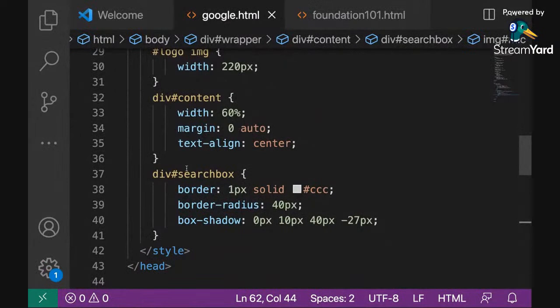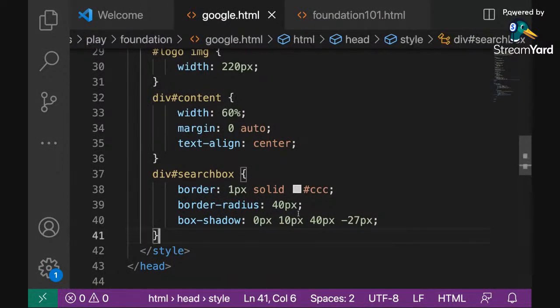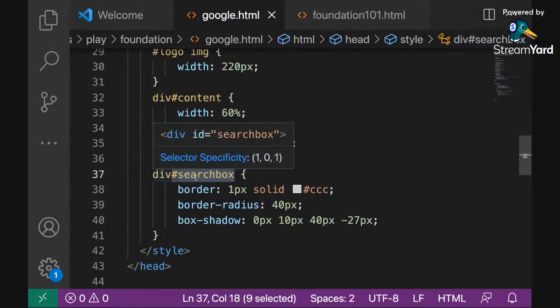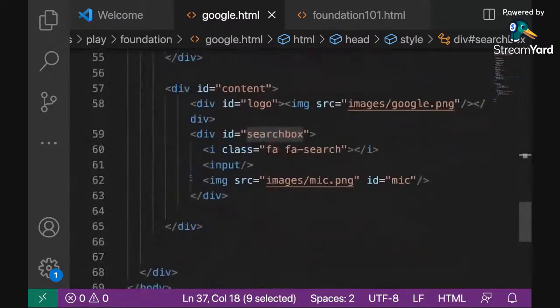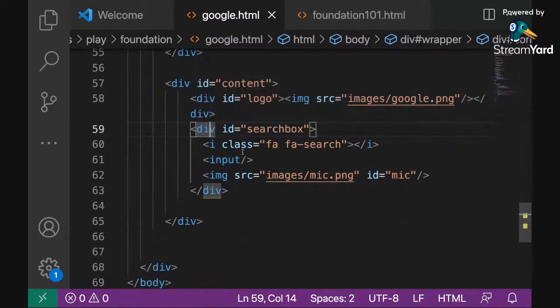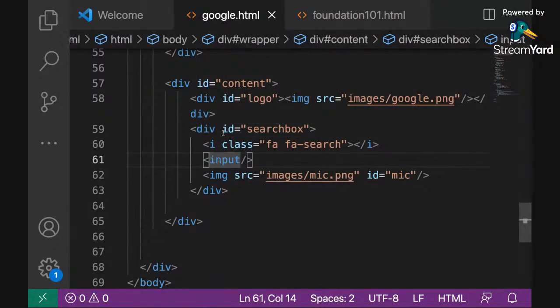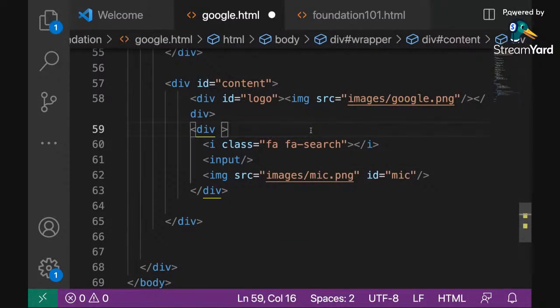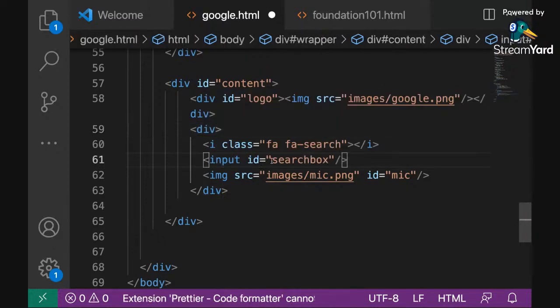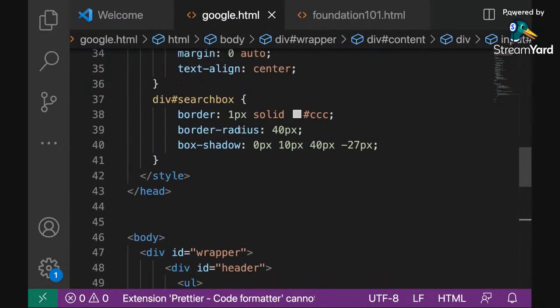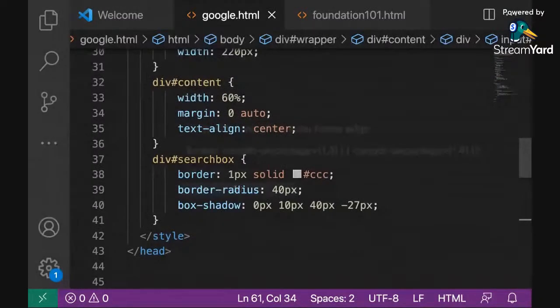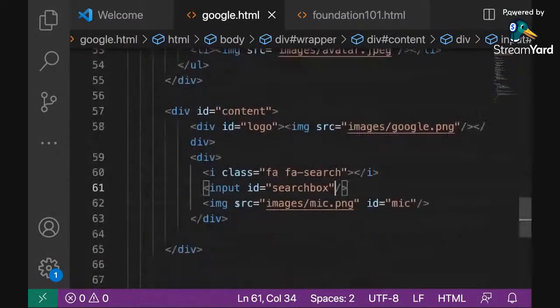I'm going to remove the styling from my search box. And then what I'm going to do is that this search box that is right here, pay attention for those who are new to this so that you don't get lost at this point. So I want to switch over my search box from the div to the input, right? So I'm going to move my ID that was formerly on the div. I'm going to now add it to the input box. Why? Because I want those styling that I just applied here. I want the border radius, the box shadow. I want it to affect the input box.